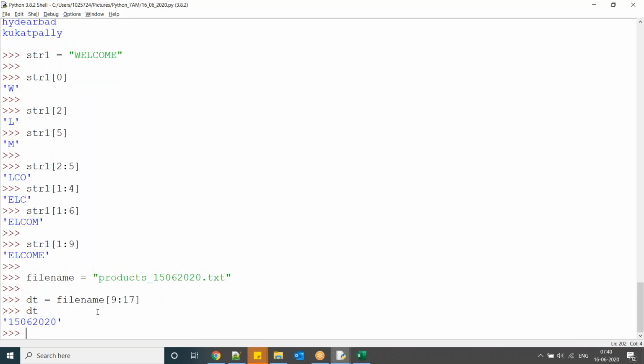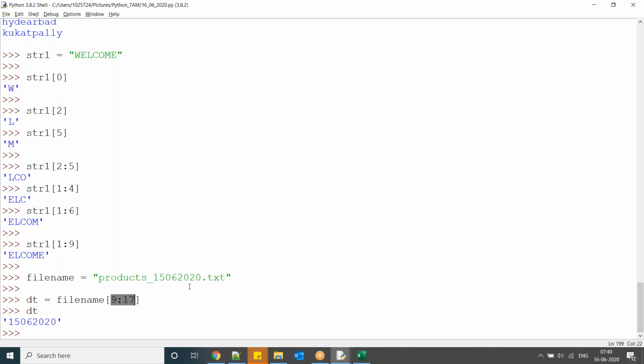Now what is DT? To extract data from the given string, you can use this slicing operation. These operations we can call slicing operations. So in real time, we will get data in terms of files. To process the files and extract the names, we use this slicing concept.